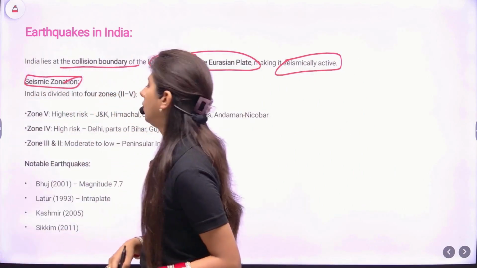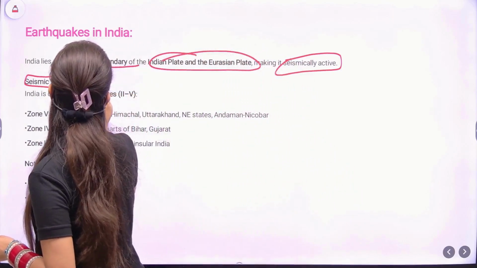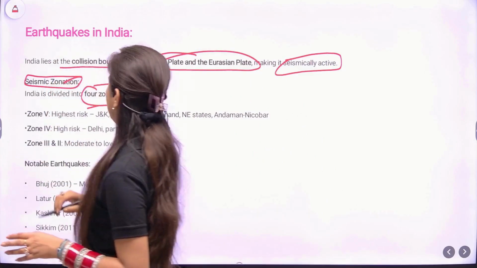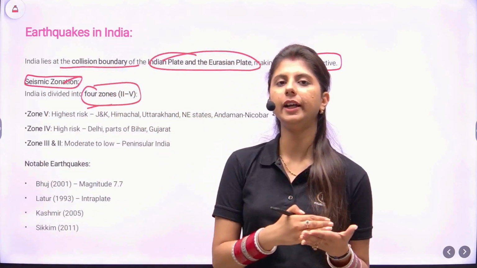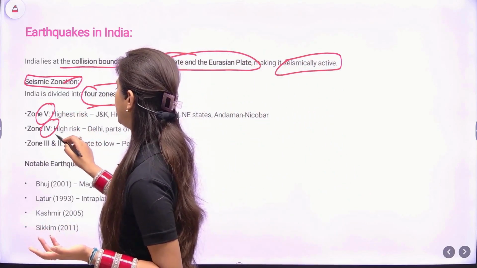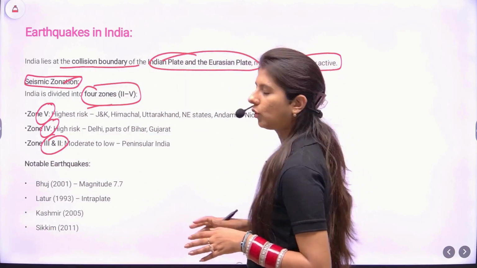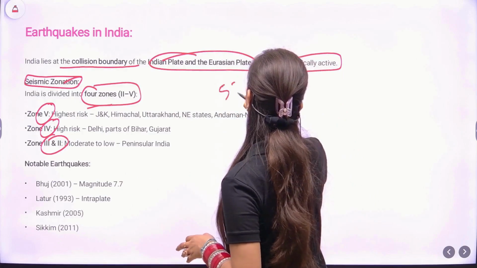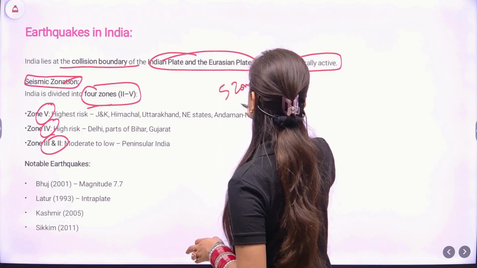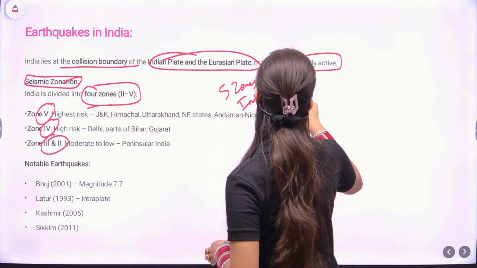We have 5 zones, but we have divided India into 4 zones: zone 5, zone 4, zone 3 and zone 2. Zone 1 doesn't exist in India. So in total there are 5 zones, but in India we have divided India into 4 zones.